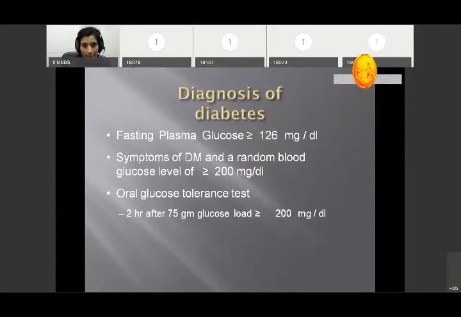per deciliter. In pregnancy, we normally do the oral glucose tolerance test. Oral glucose tolerance test is after giving 75 gram of glucose and measuring the blood sugar level after 2 hours. If it is more than 200 milligram per deciliter, it is the criteria for the diagnosis of diabetes mellitus.